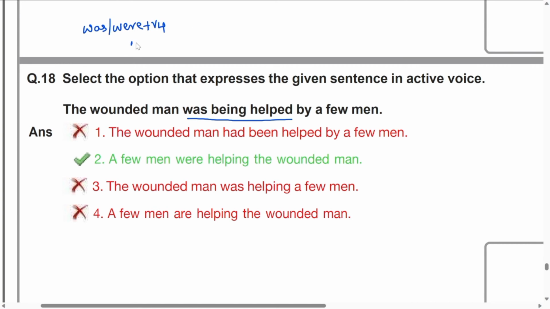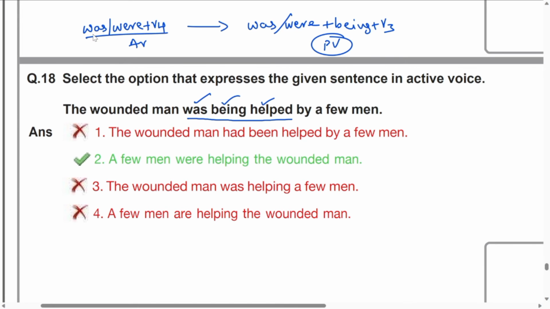This is the structure of active voice. It changes into was or were plus being plus V3. This is the structure of passive. If you look at this, was being V3. Already this passive is given. So what must be the active? Was or were plus V4.